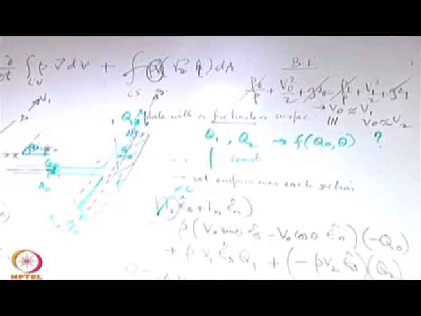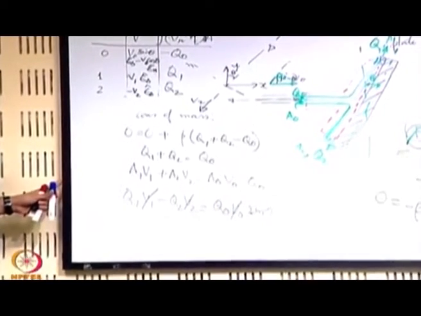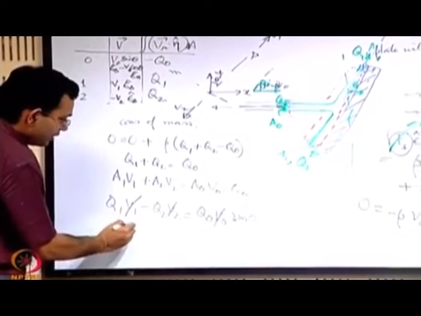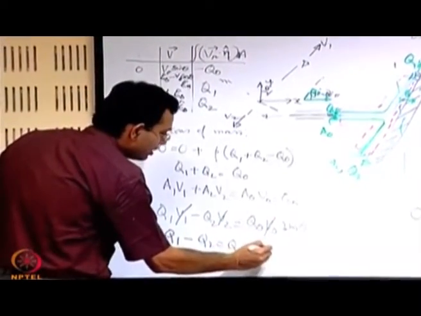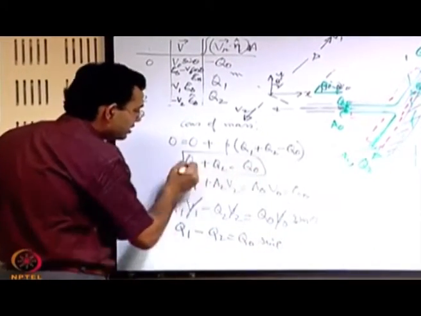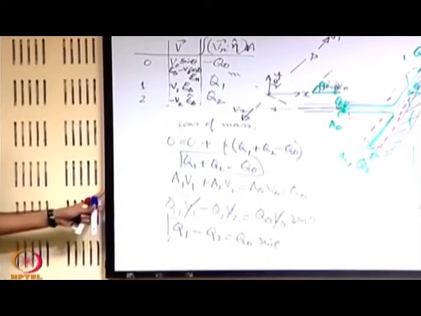So in this expression where you have V1, V2 and V0, you can cancel that from both sides. So what you get is Q1 minus Q2 is equal to Q0 sin theta. So we get two expressions involving Q1 and Q2 in terms of Q0 and theta.